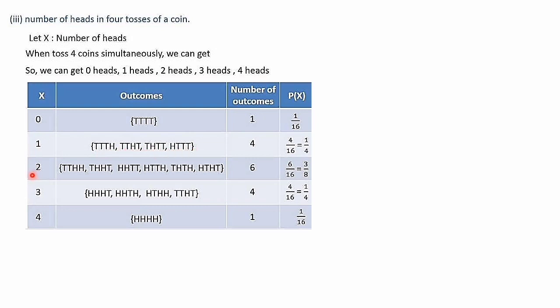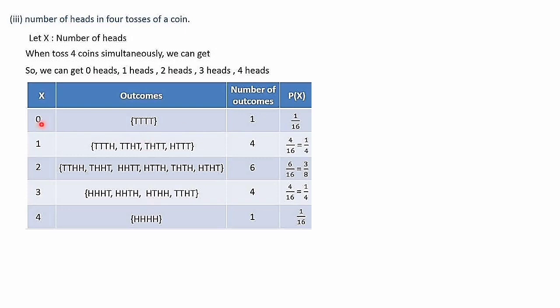And when x is equal to 2, means 2 heads. So 2 heads and 2 tails will be there, total 4 throws. So t, t, h, h, then t, h, h, t, h, h, t, t, h, t, t, h, t, h, t, h and h, t, h, t. And when x is equal to 3, h, h, h, t and h, h, t, h, h, t, h, h, t, t, h, t. And when x is equal to 4, h, h, h, h. This way of writing saves your time, and for writing the table this way you need practice. Please do not copy, write it and learn.